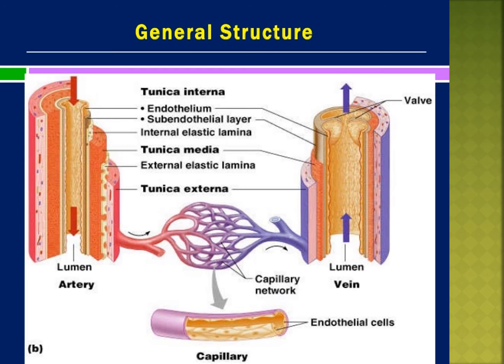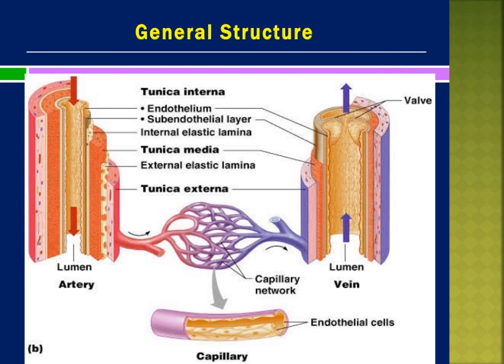The capillaries are a network of fine blood vessels that connect arteries and veins, a very small network structure. These distribute blood to the cells and tissues of the body.